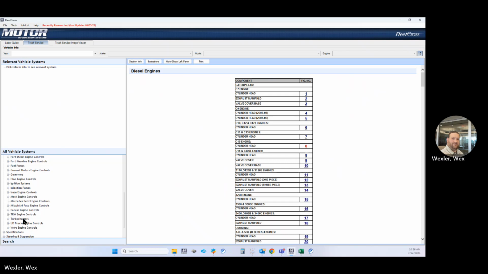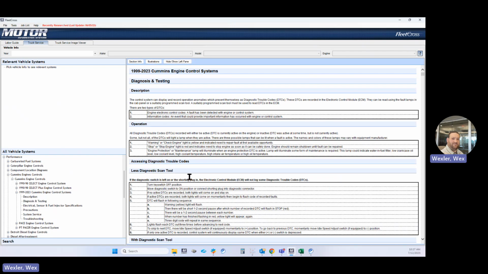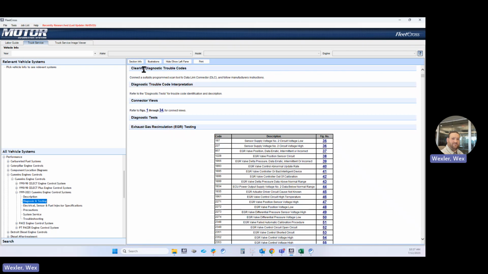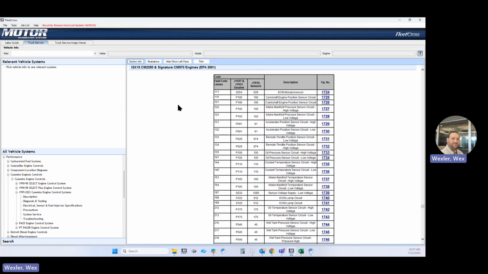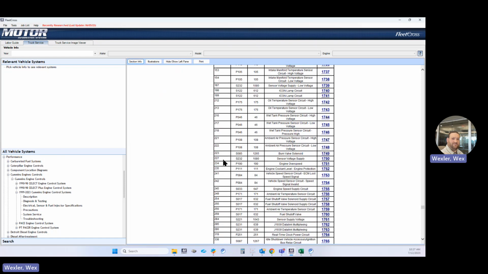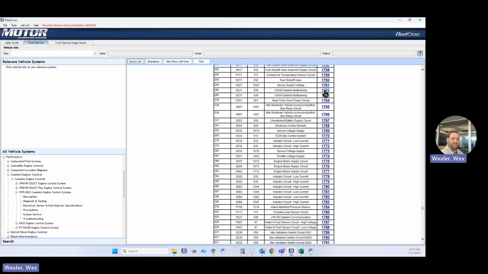Performance. There's some information on turbochargers, and again, it's going to be make specific. I'm going to go to Cummins, and we're going to take a look at diagnosis and testing. There's a whole bunch of information in this particular bucket, so we're going to skip right down using section info to the ISX15 engine. And these are going to be all your trouble codes that come up off of a scanner. And these are going to be the flow charts to fix it.